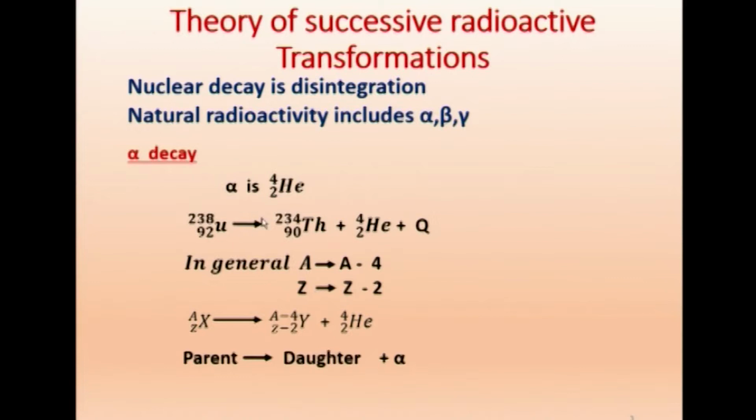Therefore, instead of writing uranium and thorium, we can generally write some nucleus X with mass number A and atomic number Z, and we get Y, the daughter nucleus, with mass number A minus 4 and atomic number Z minus 2, and the alpha particle comes out. So, in general, we can write: parent will become daughter and one alpha particle.